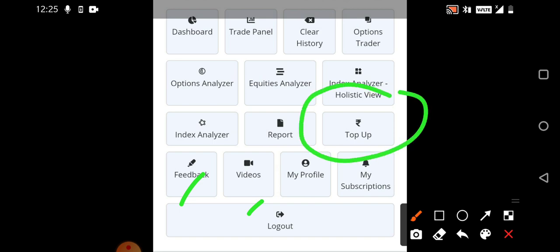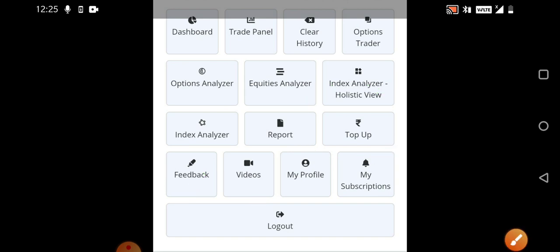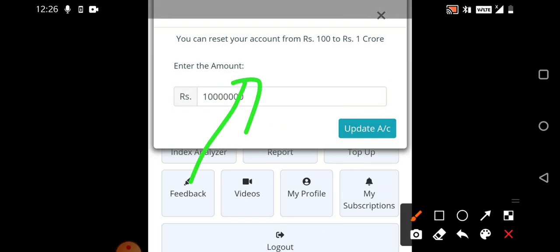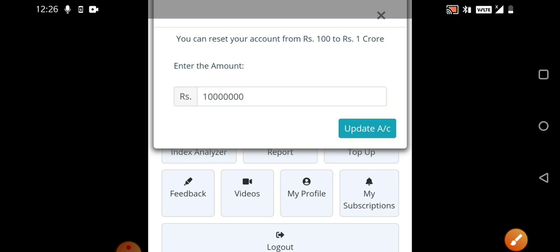Okay, so we know that if you're doing the first registration, they'll give you 10 lakh rupees only, not more than that. So if you want to increase your money and take it to 1 crore, just click on the top up button. Once you click on the top up button, it will reset your account. That is, from 10 lakhs, you can reset it to a maximum of 1 crore rupees. So directly press 1 and keep on pressing 0000. After pressing that, you will see that 1 crore would be added to your trading account.